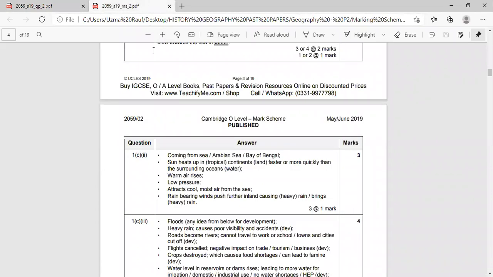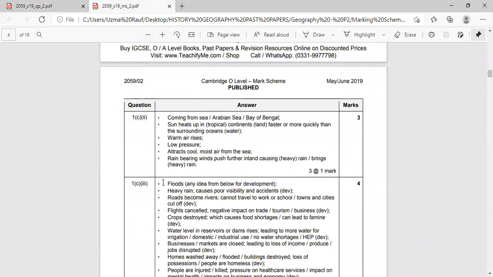Now look at this. How you are going to explain floods. It means that the first impact would be flood. Now how you are going to develop your point? Due to heavy rainfall, there must be floods which cause poor visibility and accidents.